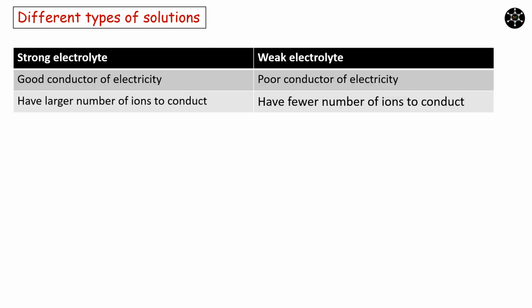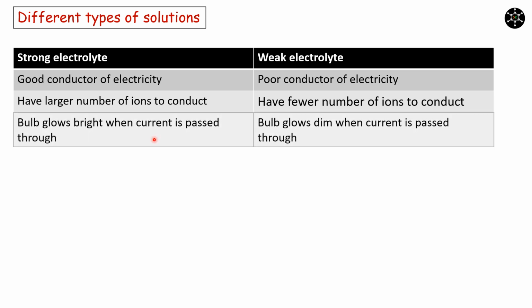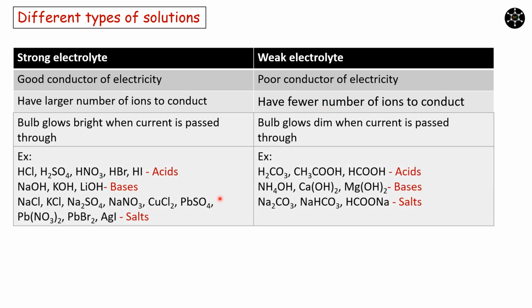Few more differences between strong electrolyte and weak electrolyte. Bulb glows bright when current is passed through a strong electrolyte. This is because we have larger number of ions in it. Bulb glows dim when current is passed through a weak electrolyte. This is because of the presence of lesser number of ions in weak electrolyte. Few examples under strong electrolyte and weak electrolyte. We can observe we have acids, bases and salts under both strong electrolyte and weak electrolyte.